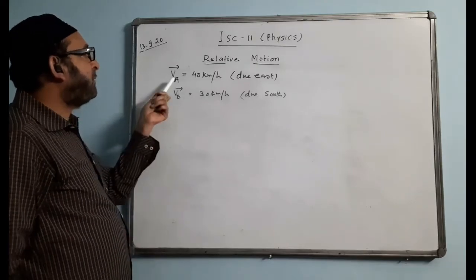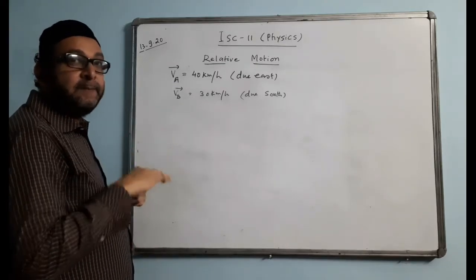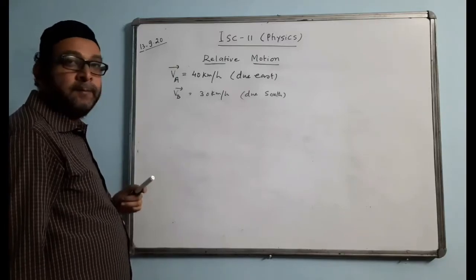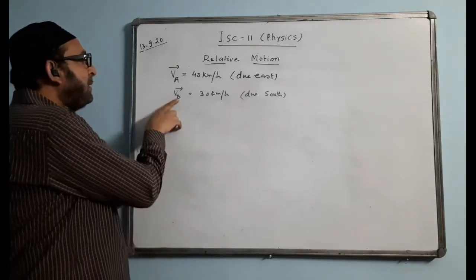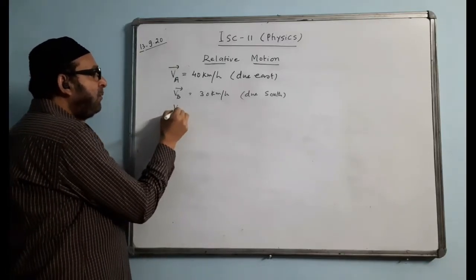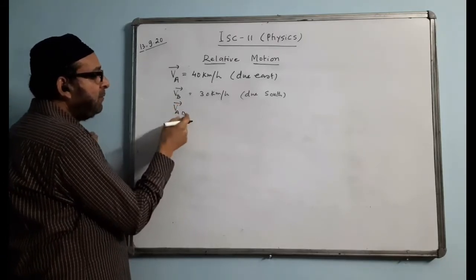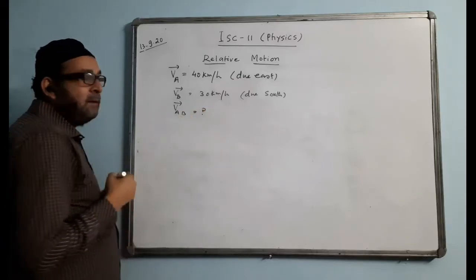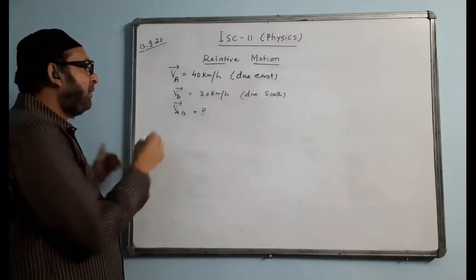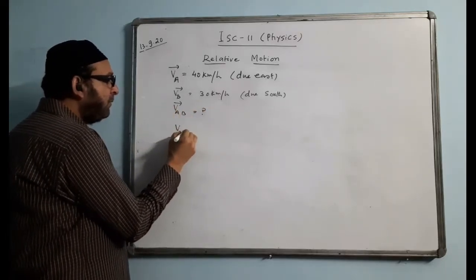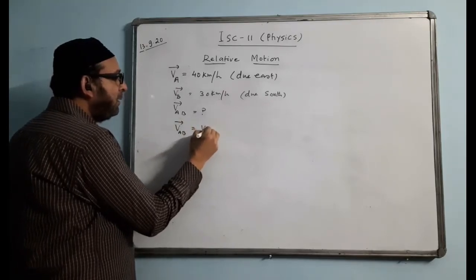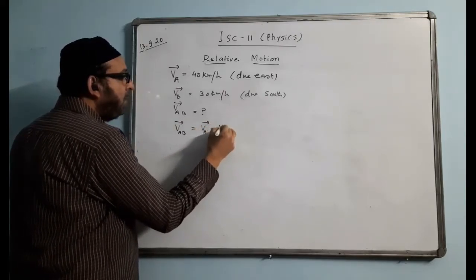What is the speed of train A as seen by a passenger in train B? Where is the passenger? The passenger is in B. That means we have to find the velocity of A with respect to B, because the passenger is the observer, who will always be the second one. So let us write the formula: VAB equals VA minus VB.